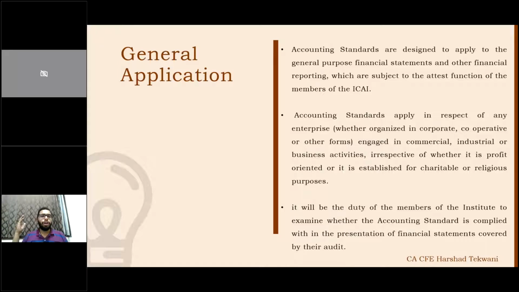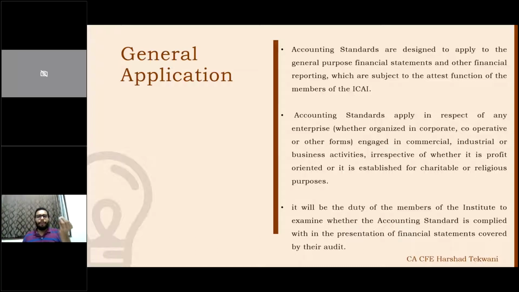He needs to make sure that these guidelines are applied when the financial statements are being prepared, and these accounting standards are applicable to all the non-corporate entities, whether cooperative society or other forms that I discussed, individual, HUF, partnership, even when there is only a single transaction of commerce, irrespective of whether that single transaction of commerce is carried out for a charitable or religious purpose. If it is a transaction of commerce, you need to make sure that the accounting standard is being applied.